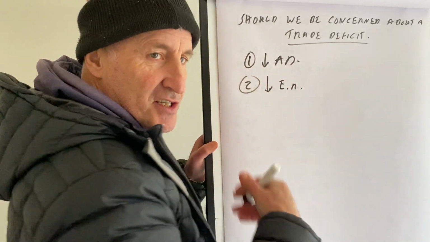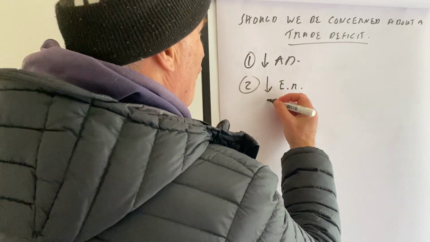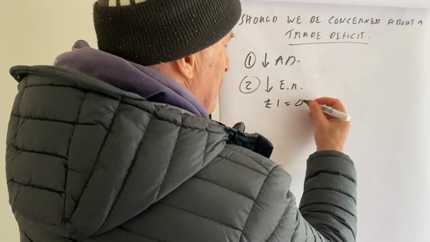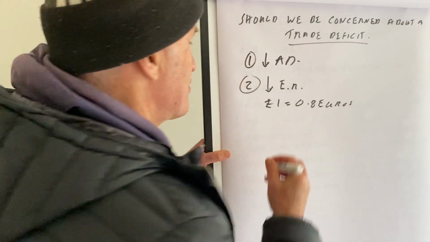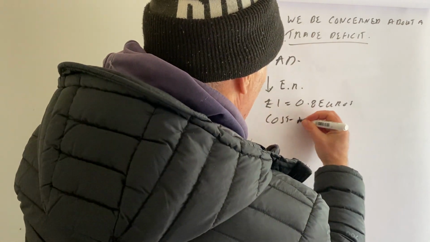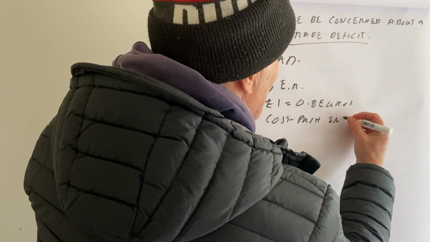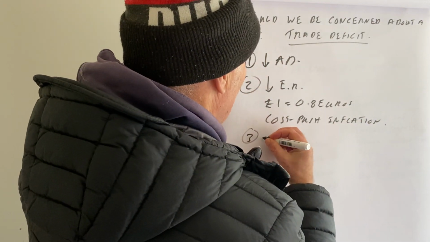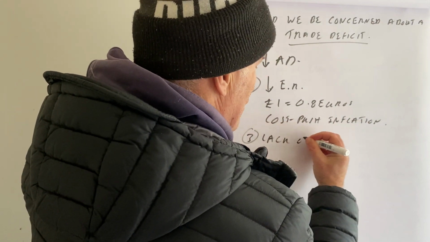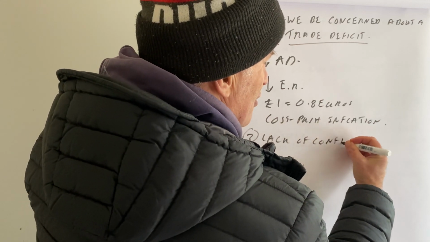Not too bad if it's a small fall, but if it's a big fall, £1 is equal to say 0.8 euros, then that is going to create cost push inflation, and it actually sort of in a way just creates a lack of confidence in the UK economy.